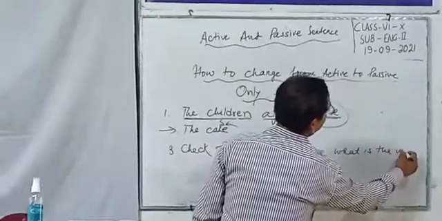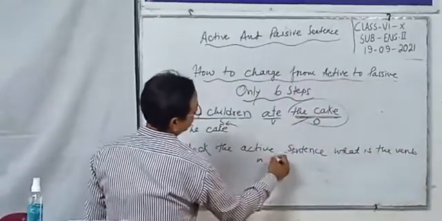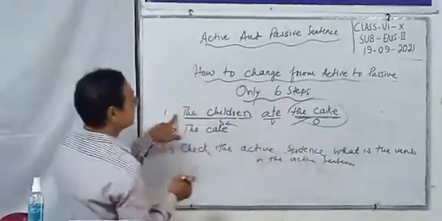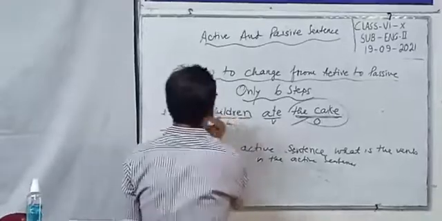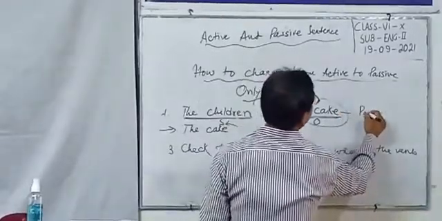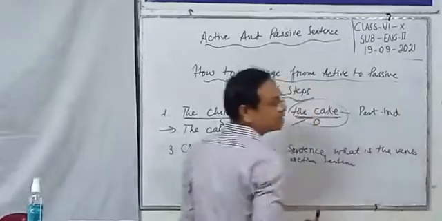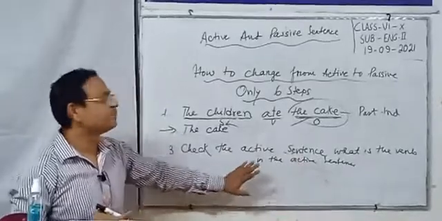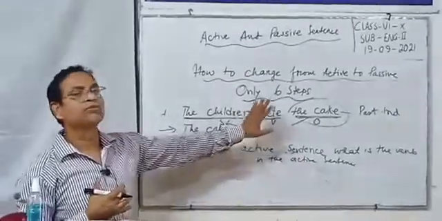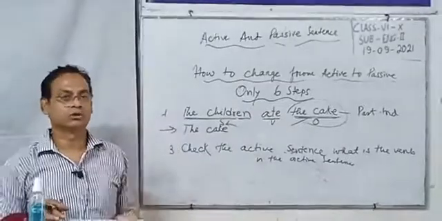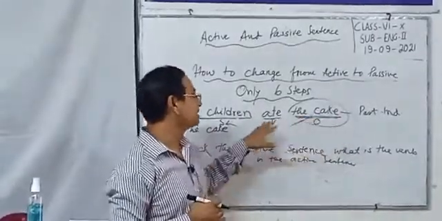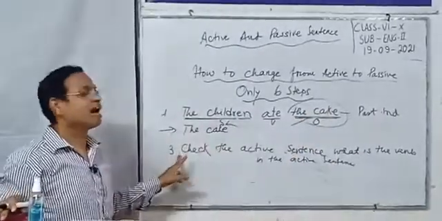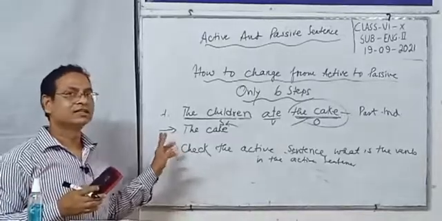This is very important to check. In this case, this is past indefinite tense: subject, verb, object. This is the third step.